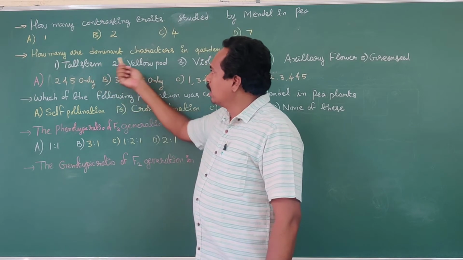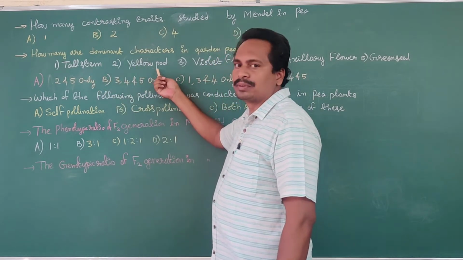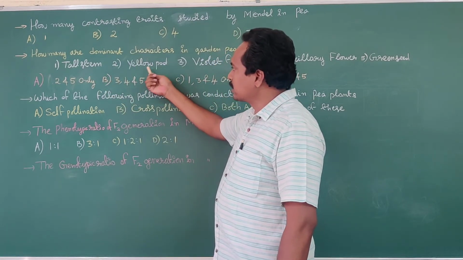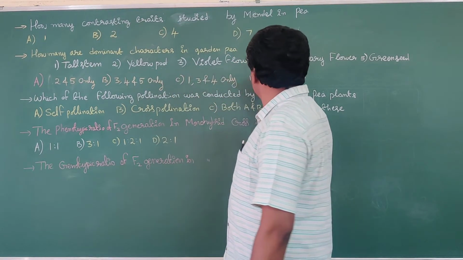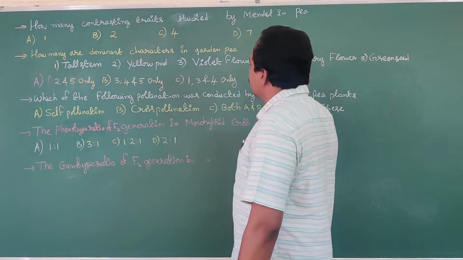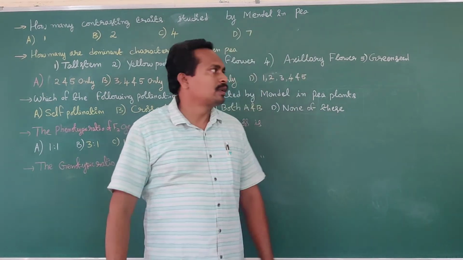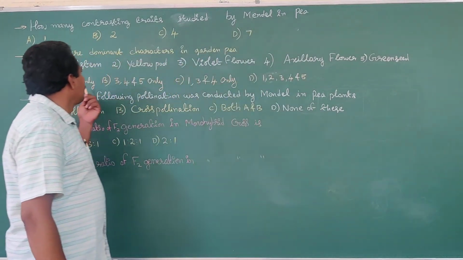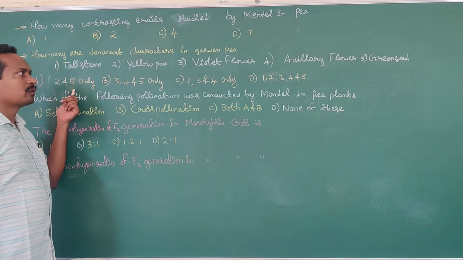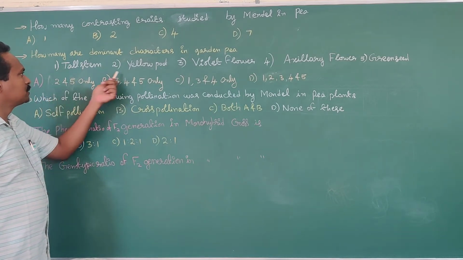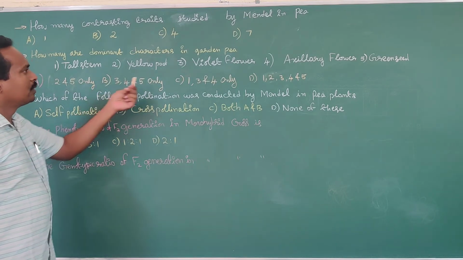Tall stem, yellow pod means the fruit is yellow in color. Violet flower, axillary flower, green seed. Okay? What is the first option? The given first option is 2 and 5 only. What about 2, yellow pod, and 5?